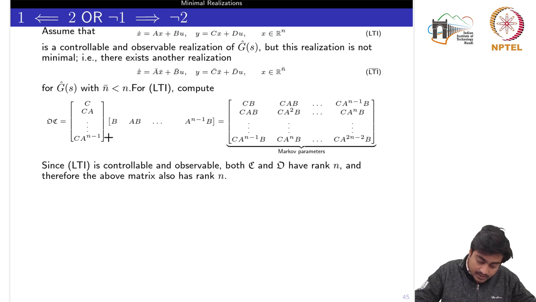Now since this LTI system is controllable and observable, both matrices would have the rank n. And therefore the above matrix would also have rank n, because this matrix is the multiplication of the observability and the controllability matrix, and the rank won't change.